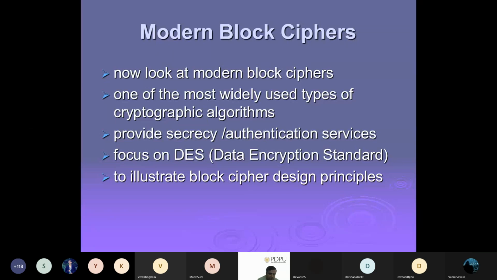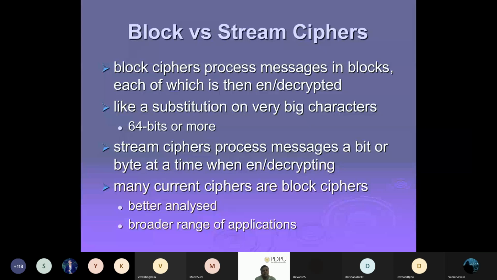So that's why we go with the standard DES, which was widely used for many years. Nowadays it is obsolete, but it was used for many years, and the latest is the Advanced Encryption Standard. We are going to look at that also in this unit. So this is the discussion about block and stream ciphers.